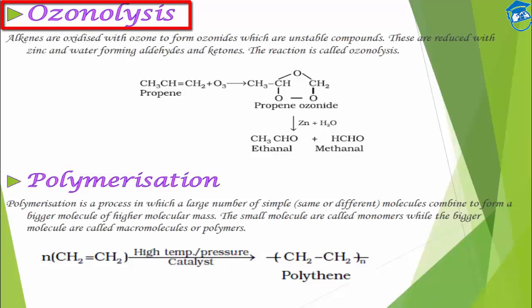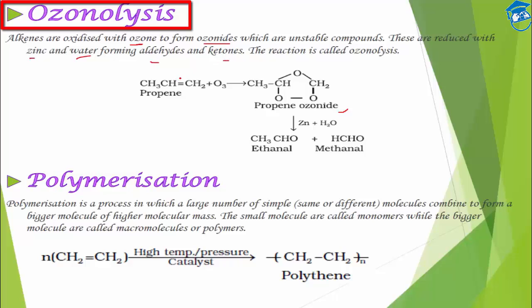Next is ozonolysis. If alkenes are reacted with ozone, they form ozonides. Okay, these ozonides are very unstable compounds. Okay, and they could be reduced further by zinc and water, which could form aldehyde or ketone depending upon the situation.